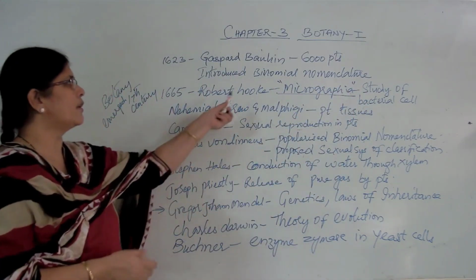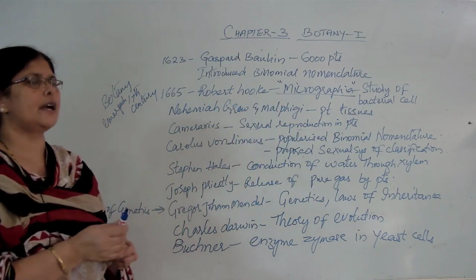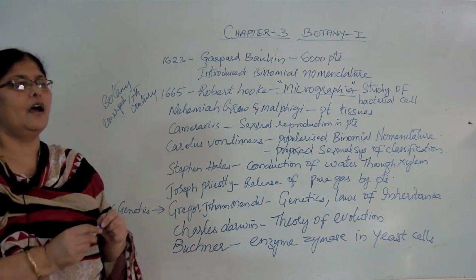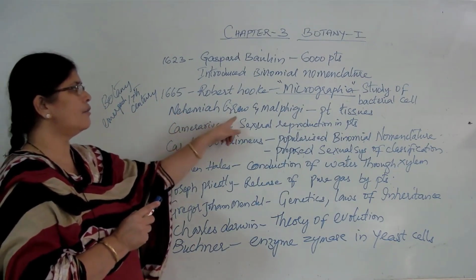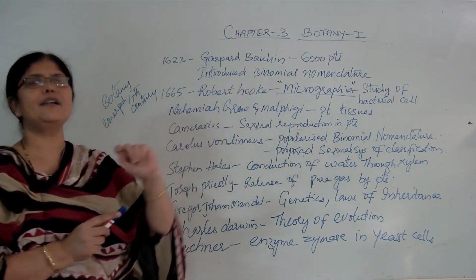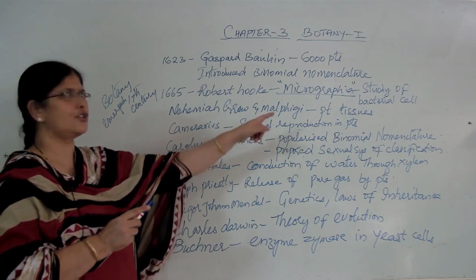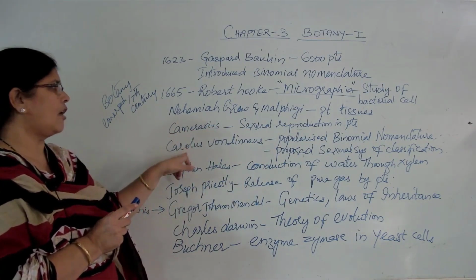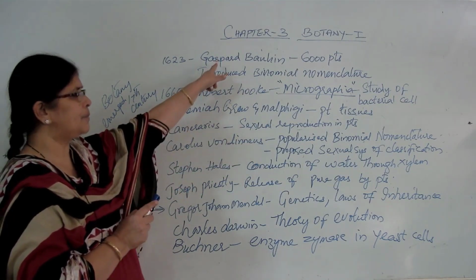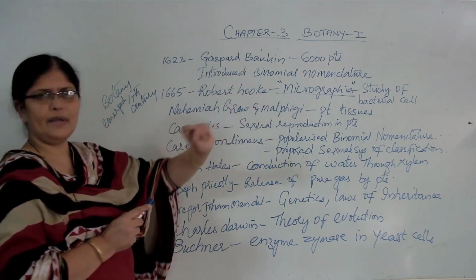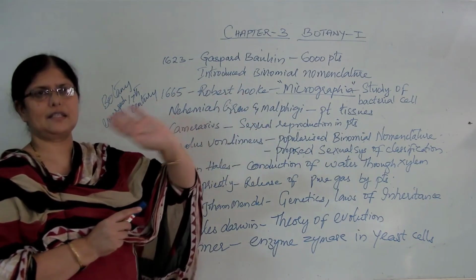So, Robert Hooke wrote a book called Micrographia, in which he described the study of the cell, along with Antony van Leeuwenhoek. Later, Nehemiah Grew and Malpighi studied plant tissues. And Camerarius studied sexual reproduction in plants. And it was Carolus Linnaeus who popularized the idea of Gaspard Bauhin, which was binomial nomenclature, and he also proposed a sexual system of classification.